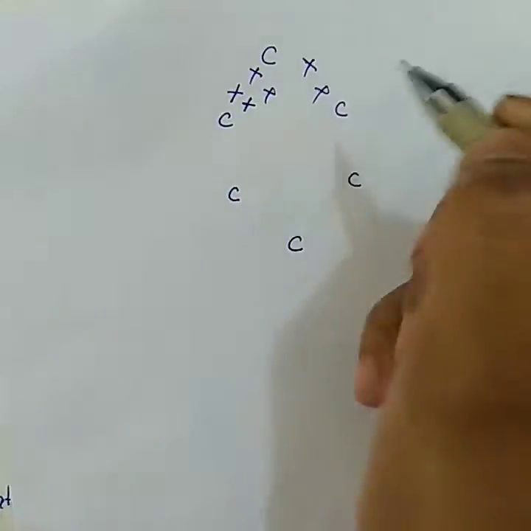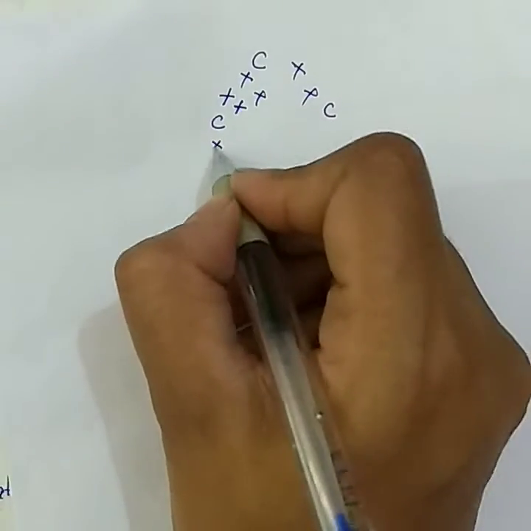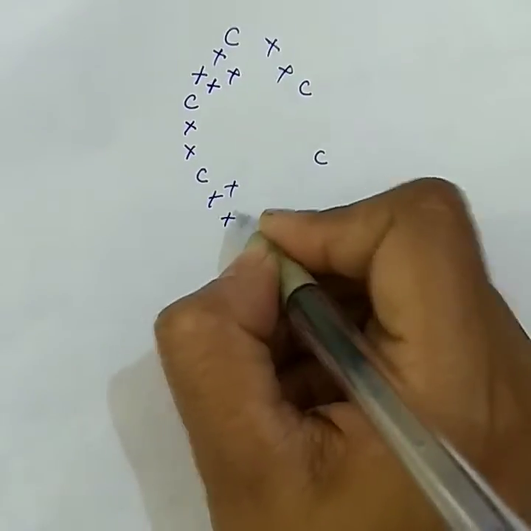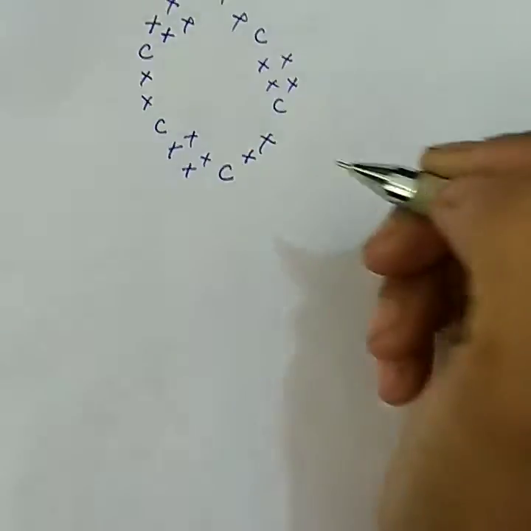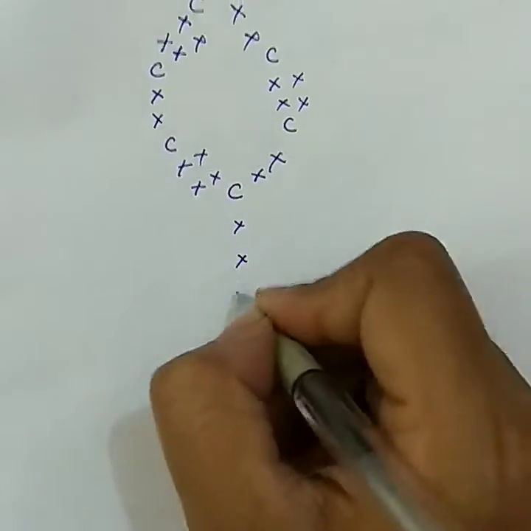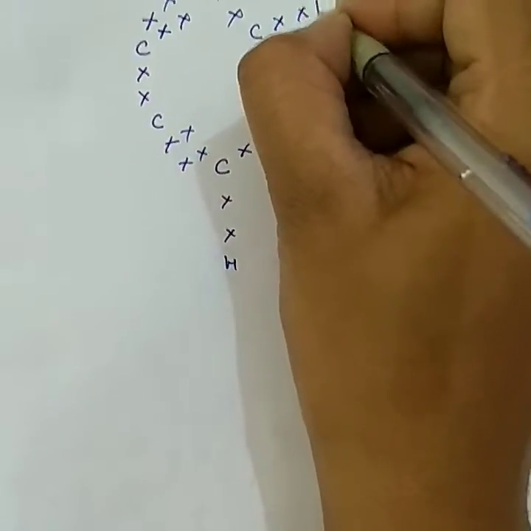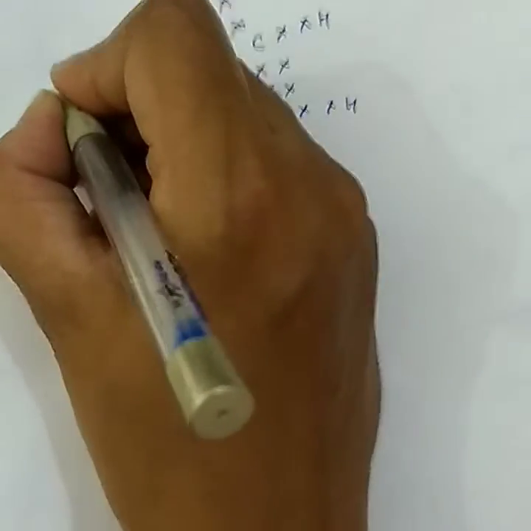One side it has a single bond. So the double bond is here, then single bond, again double bond, again single bond, again double bond, and one hydrogen on each carbon.